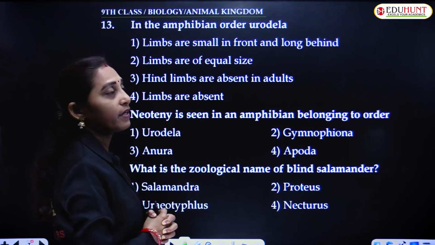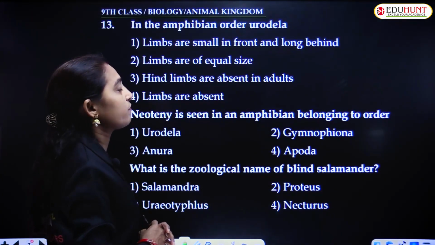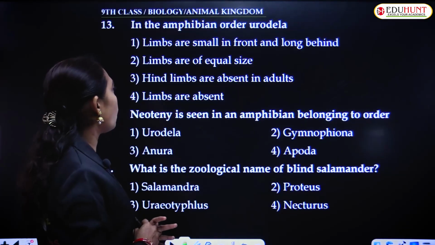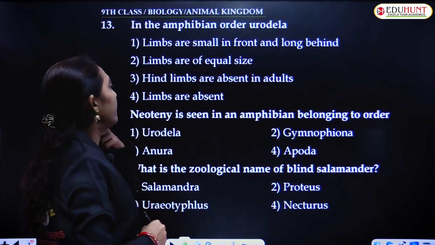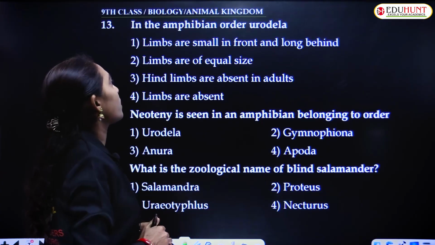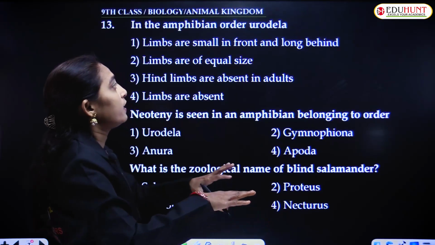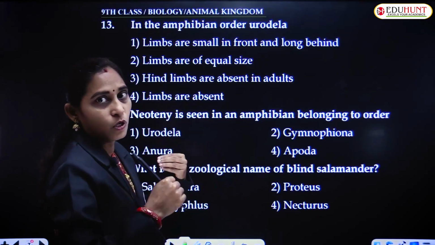In the amphibian order Urodela, limbs are smaller in front and long behind. Limbs are equal. Hind limbs are absent. In adults, limbs are absent. So the answer is the forelimbs are shorter and the hind limbs are longer.